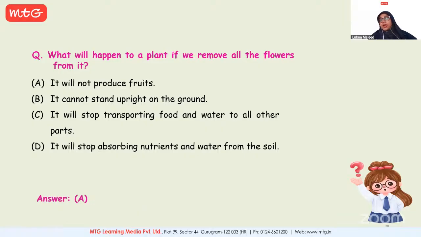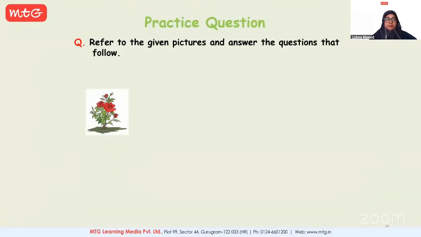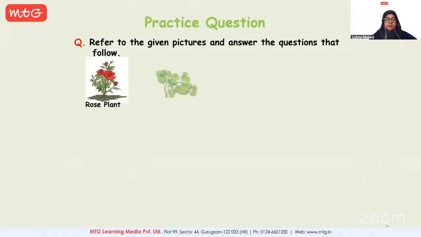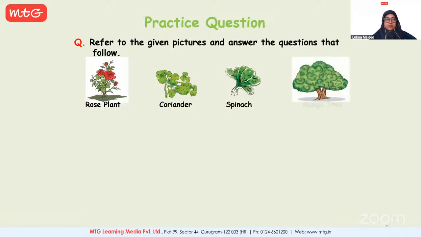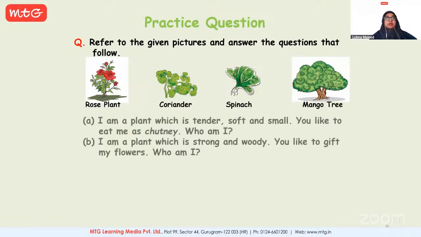Okay. Hetal. Okay. Yes, Hetal, this question is for you.